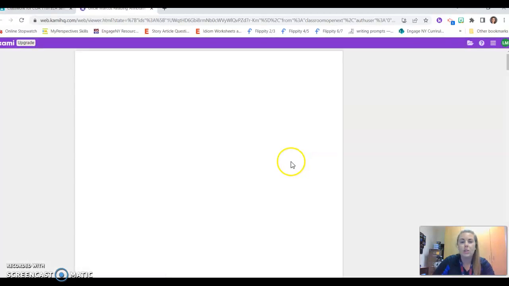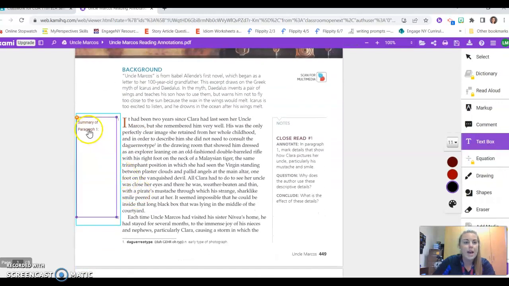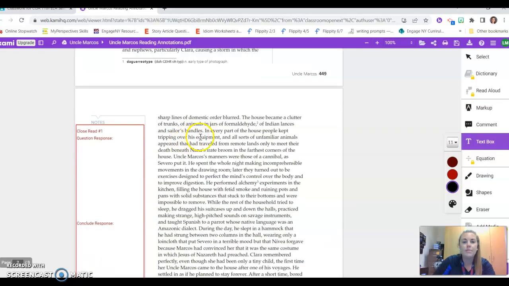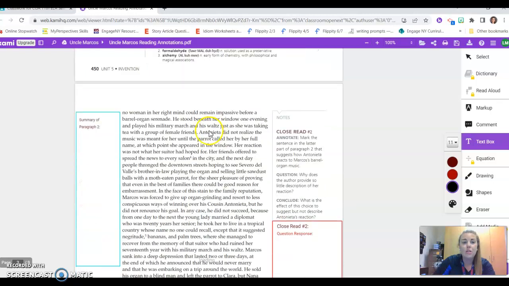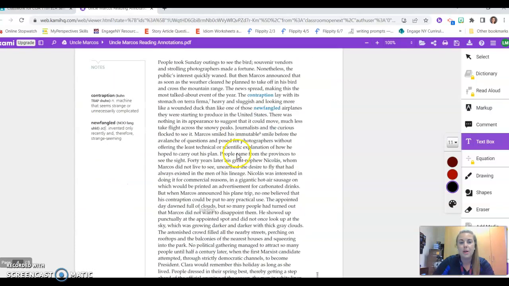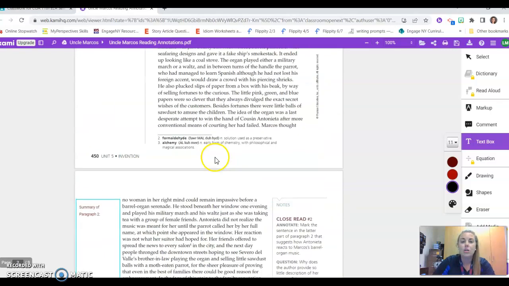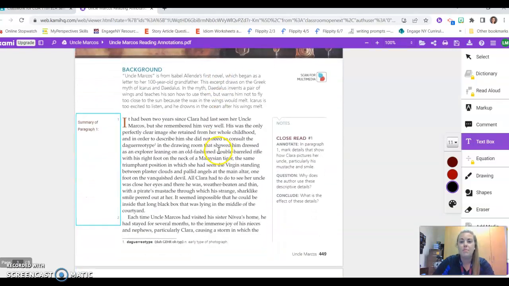Once it loads, everything in a blue box will be asking you to write a summary. The paragraphs are numbered, so summary of what happened in paragraph 1. The paragraphs are pretty long, so paragraph 2, the summary of what happens in paragraph 2. If you need to make those boxes bigger, go ahead. So summary paragraphs are the blue boxes, and then the close reads are going to be the red boxes.